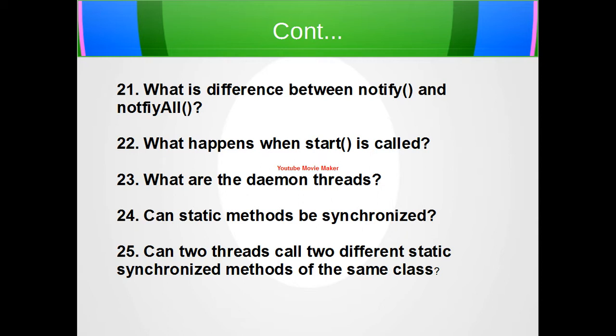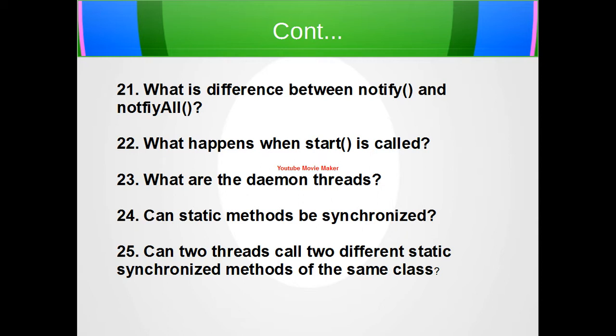So what is the difference between notify and notify all? Notify wakes up the first thread that called wait on the same object, whereas notify all wakes up all threads that called wait on the same object. The highest priority thread will run first.